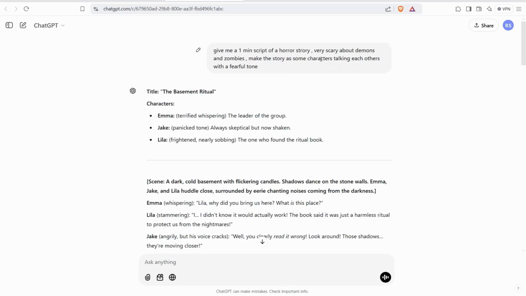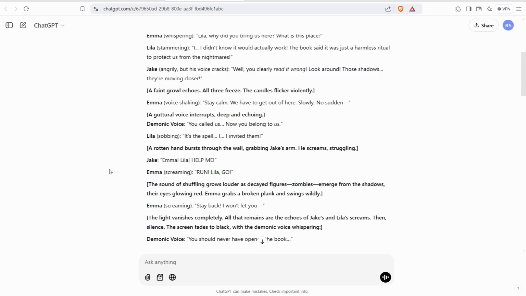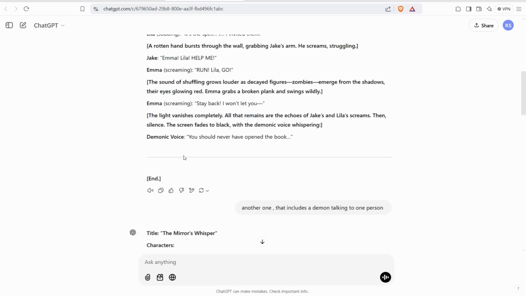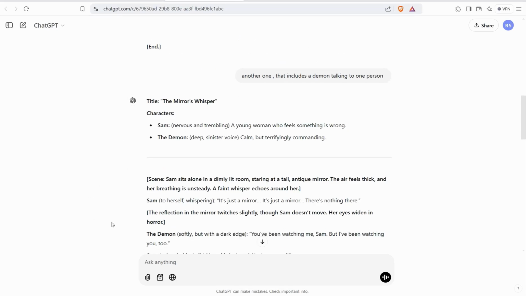It's very scary, about demons and zombies. Make the story as some characters talking to each other with a fearful tone. So at the first trial, it gives us different characters, or different heroes of our script video, like Emma, Jake, and Lila, and this amazing script. They are talking to each other about a specific scary story. And I try something else like this other one, that includes a demon talking to one person, and it gives me this title, The Mirror's Whisper, and I really loved that.